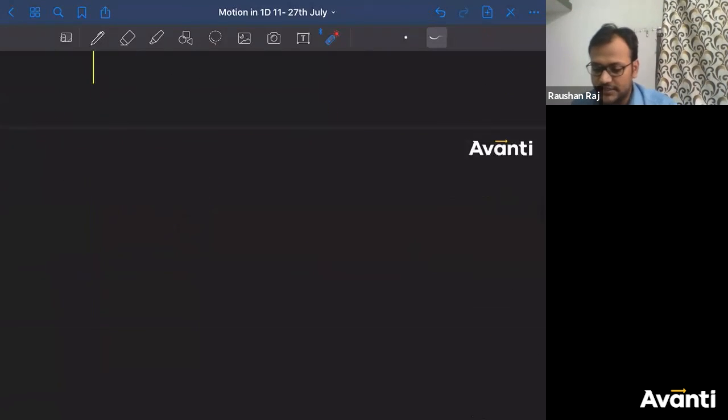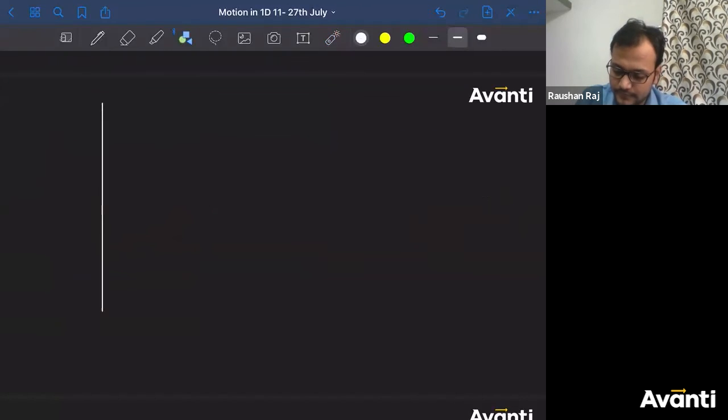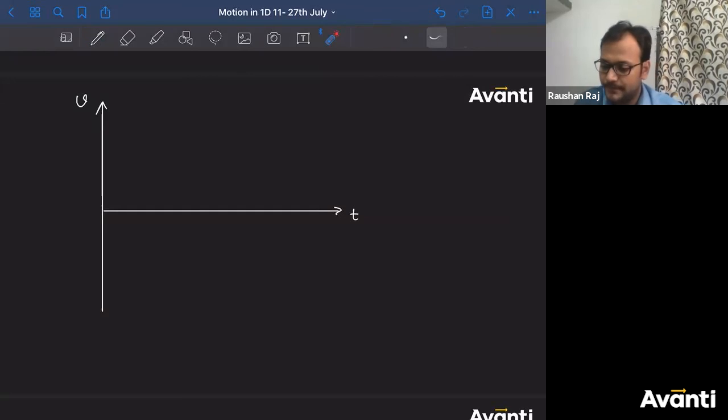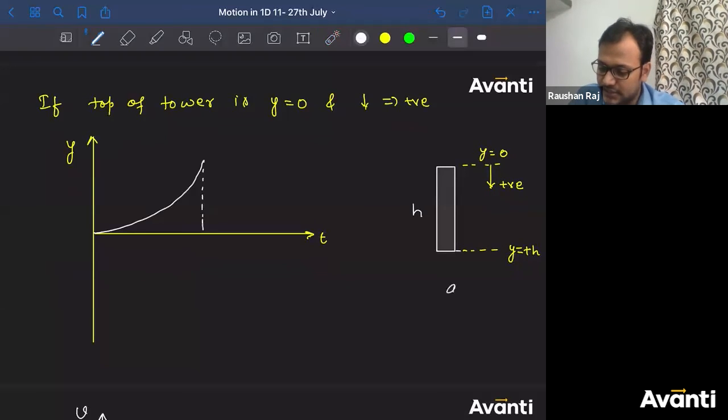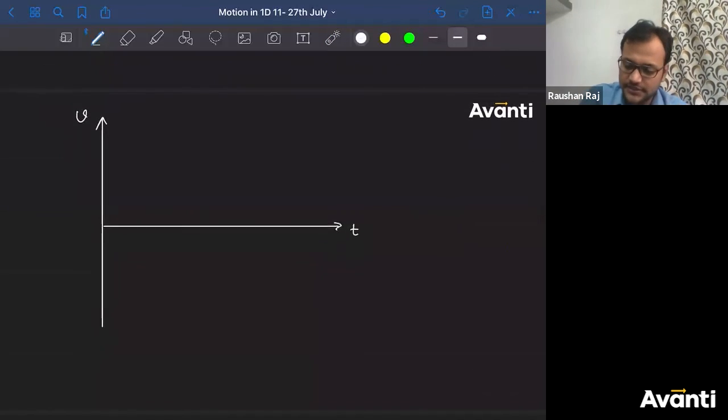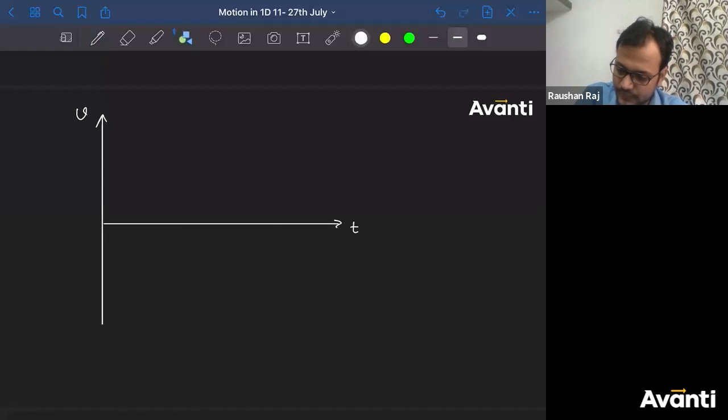Achha, what about v versus t? How will the graph look like? Again, graph kya hai chalo? Velocity is now positive throughout the motion. Acceleration is also positive. So here kya kahenge? Acceleration is positive, velocity is positive throughout the motion. Straight line starts from 0. So the graph will look like this.